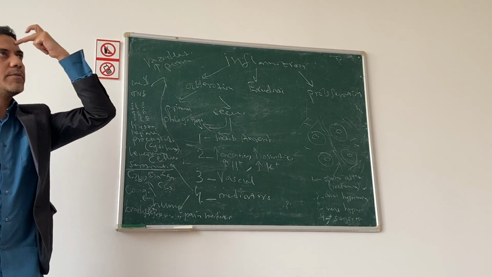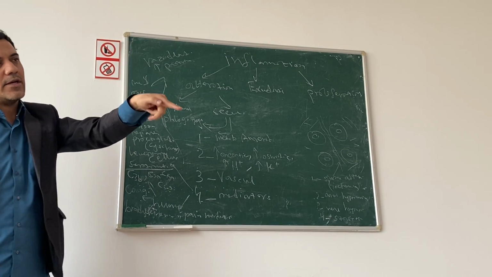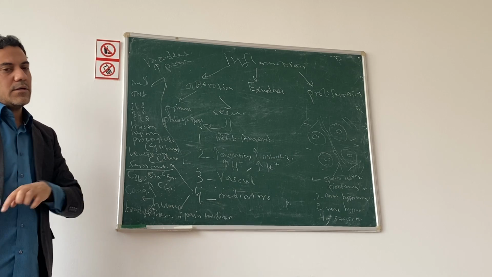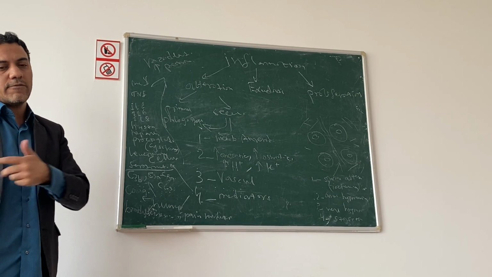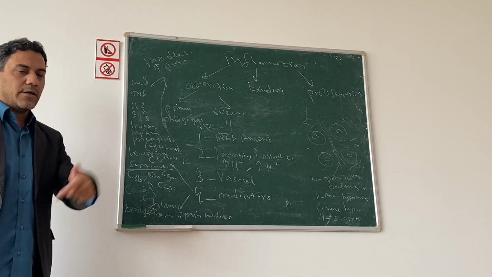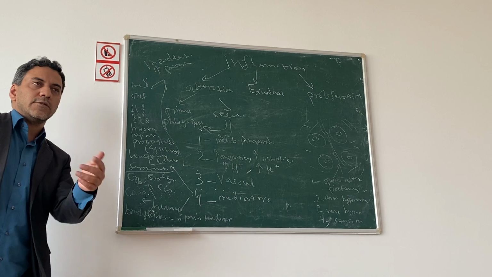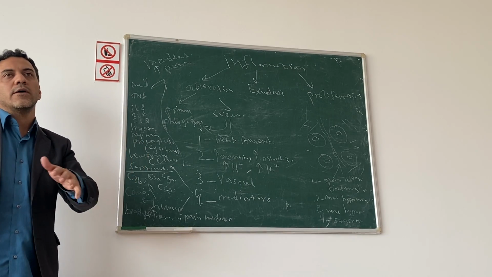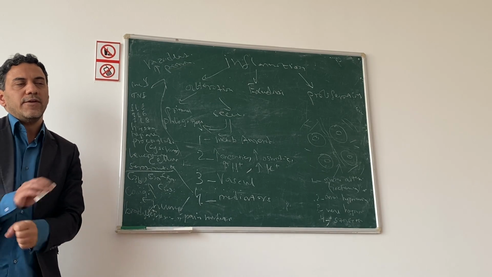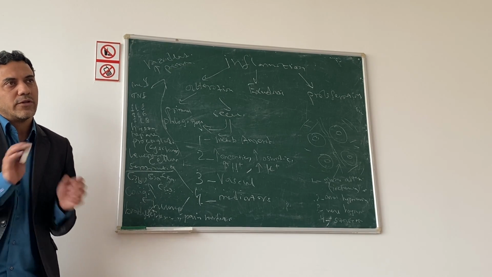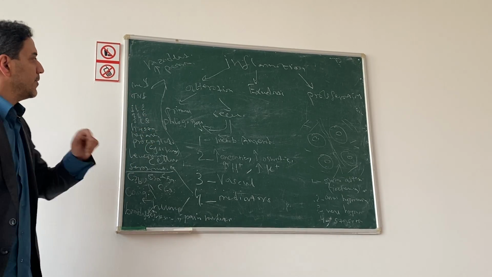When it reaches our brain, it increases blood pressure and fever and decreases appetite, increases synthesis of acute phase response proteins from the liver, increases synthesis of red blood cells and leukocytes from bone marrow, and does bone resorption. That's why we feel pain in bone when we are ill, due to interleukin 1, for example.